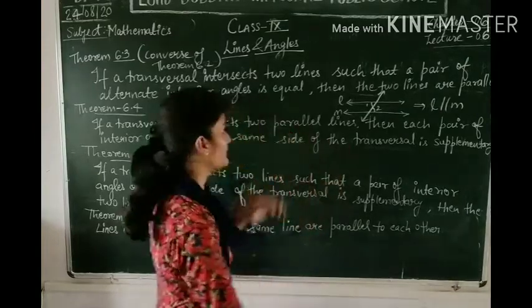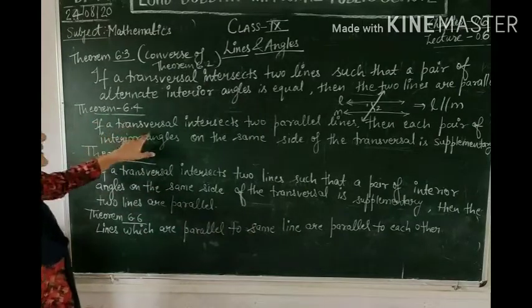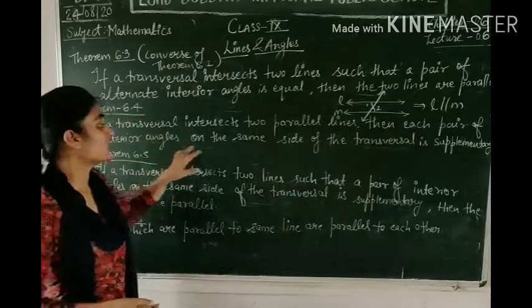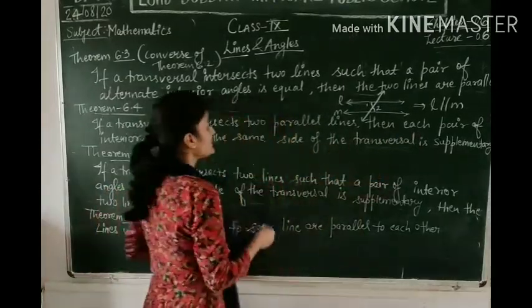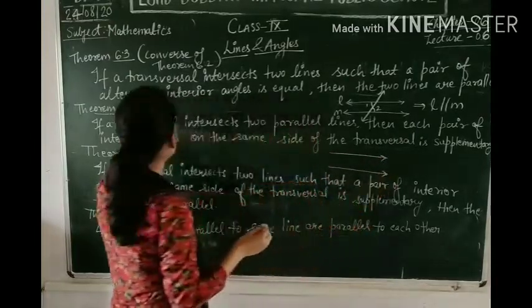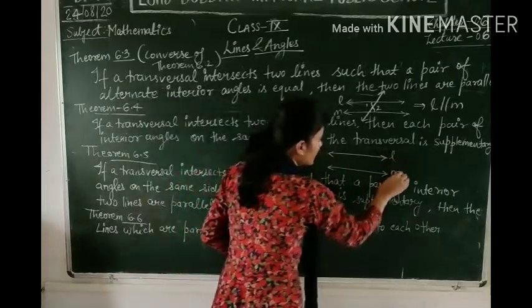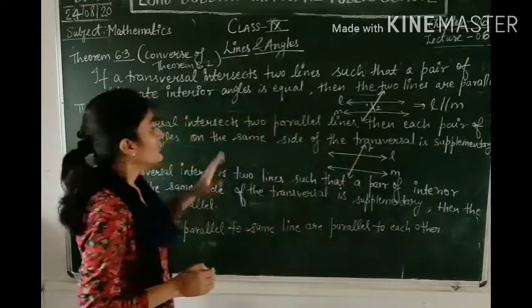This is the theorem. Moving forward, theorem 6.4. If a transversal intersects two parallel lines, then each pair of interior angles on the same side of the transversal is supplementary. What does it mean? Two lines are there, two parallel lines are there, right? A transversal intersects two parallel lines. That means two parallel lines are there, L and M. There is a transversal, maybe T. Okay. Now, what does it say?